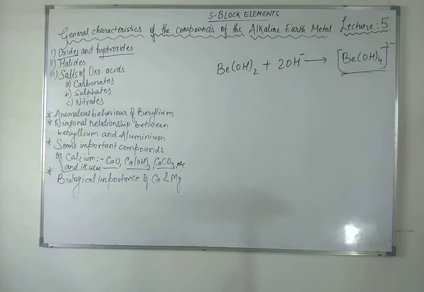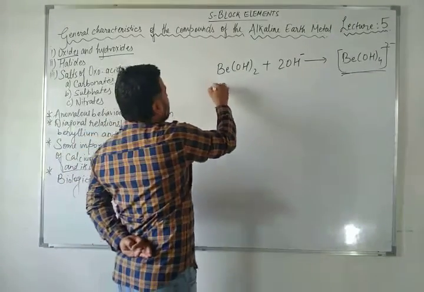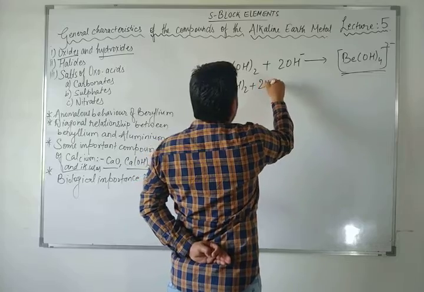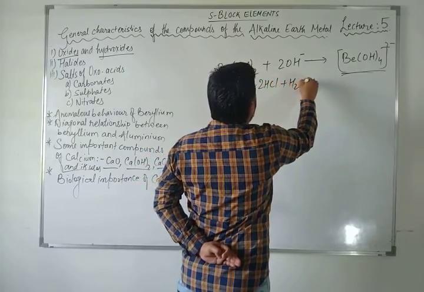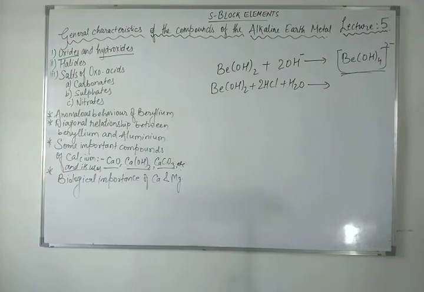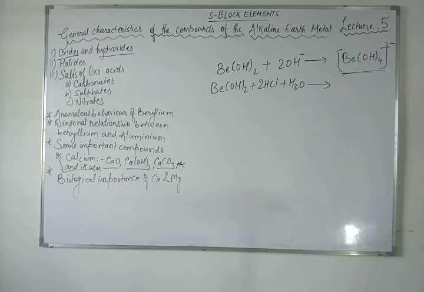acids, Be(OH)2 will react with HCl and water. So what will be the compound? Can you tell me? Same compound, but here chlorine is there because in the acidic form the chlorine portion is there. So what will be the Be(OH)4 into Cl2?